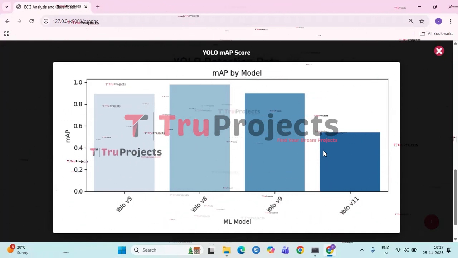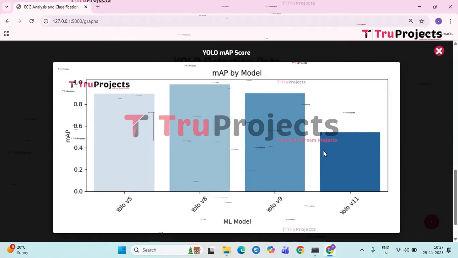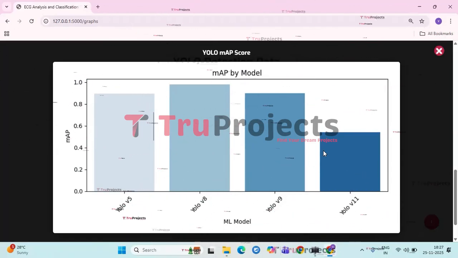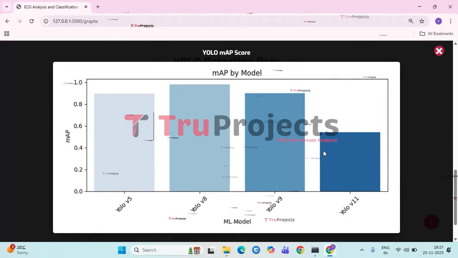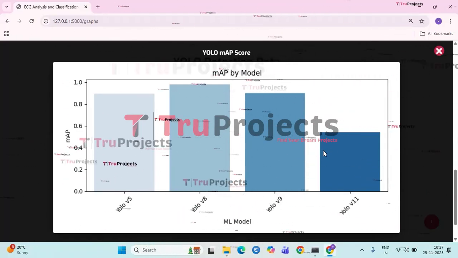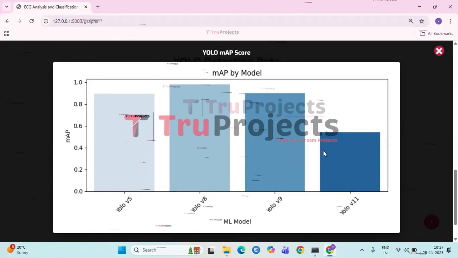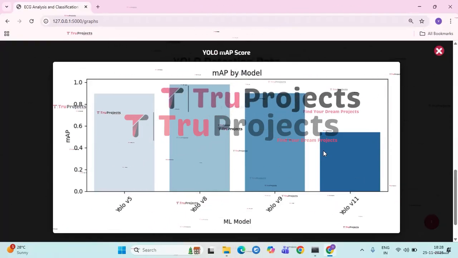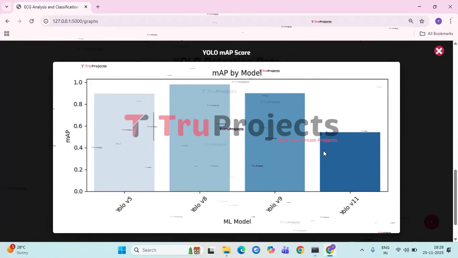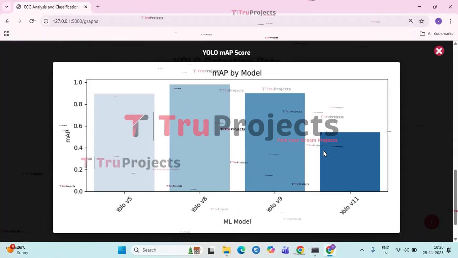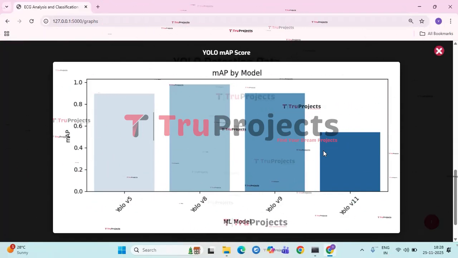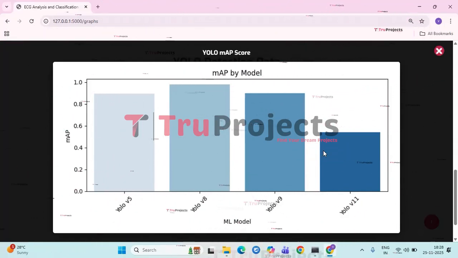In the graph, YOLO V8 achieves the highest mAP, close to 0.98%, showing superior precision and overall detection reliability. YOLO V5 and YOLO V9 follow with similar performance levels, both around the 0.88% to 0.90% range, indicating they also deliver strong detection accuracy but slightly below V8.